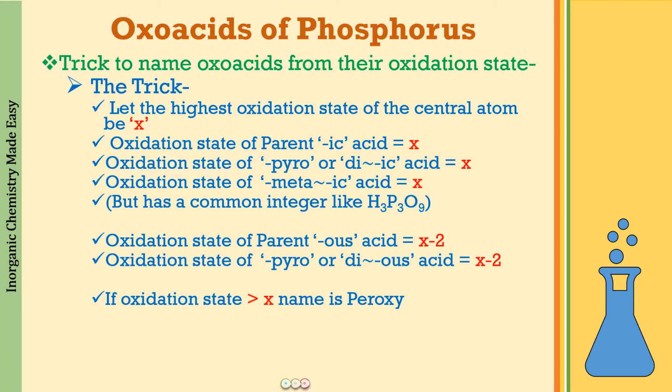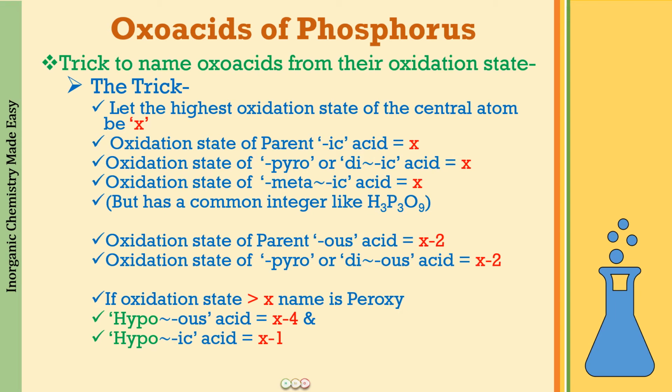Okay. The next we have is the hypo compounds. So for the hypo-ous acid, it is going to be even one more oxygen less. So it is going to be 2 oxidation states further less, so it is going to be X -4, and for the hypo-ic acid it is going to be X -1. So ic acid was having the oxidation state as X, the ous acid was having the oxidation state as X -2. In between these two you find the hypo-ic acid. So this is the trick that you can use.